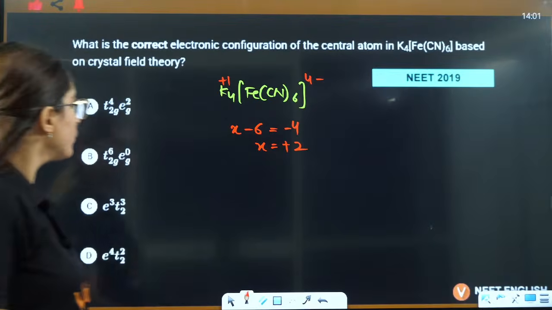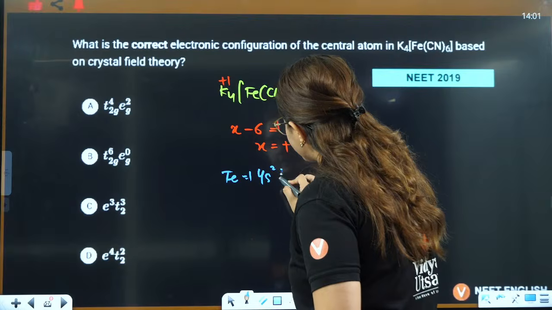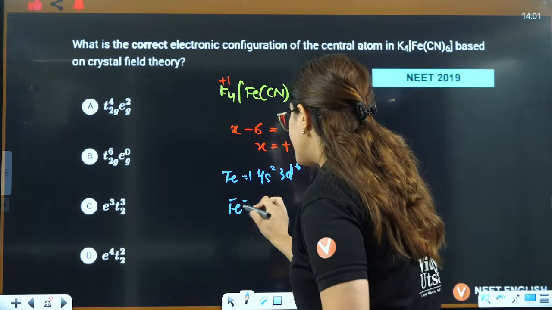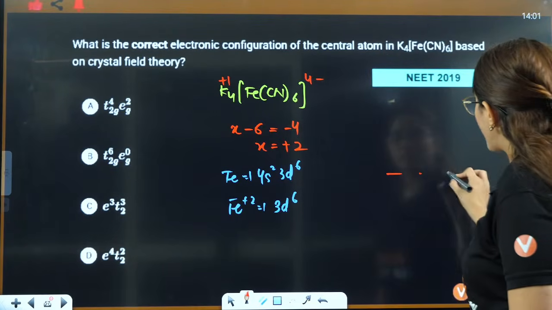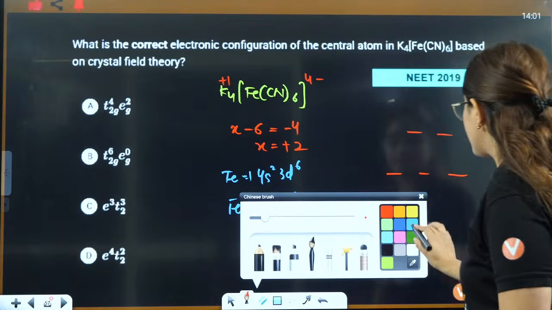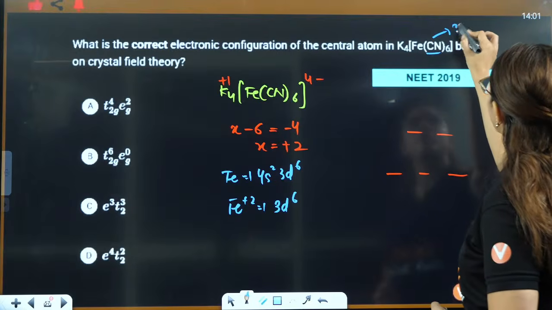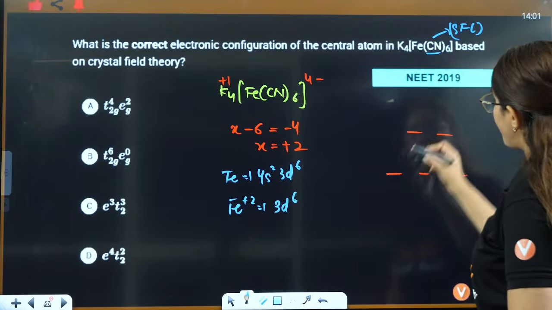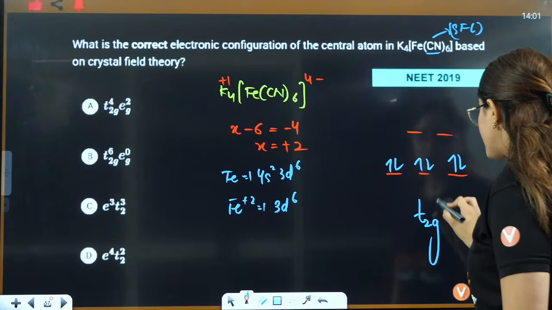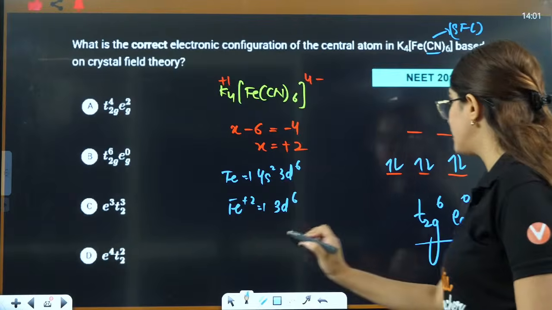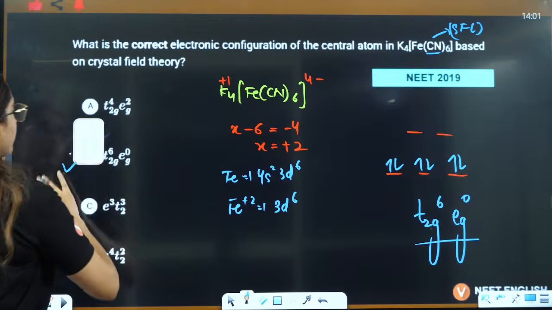They are asking you about iron plus 2. Iron is 4s2 3d6, and iron plus 2 is nothing but 3d6. For octahedral, it is always 1, 2, 3, 1, 2. Right? So they are saying this is a strong field ligand. So it will cause the pairing, so it will be 1, 2, 3, 4, 5, 6. So t2g6 eg0 is going to be your answer here. That is, B is going to be the answer here.